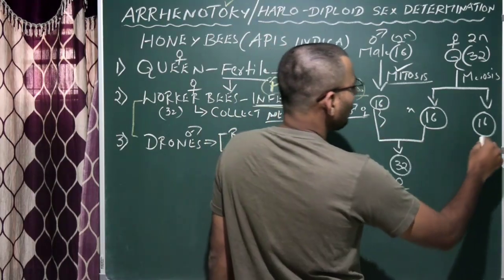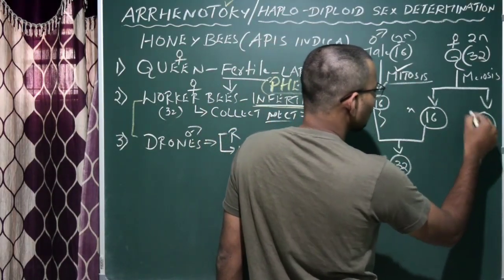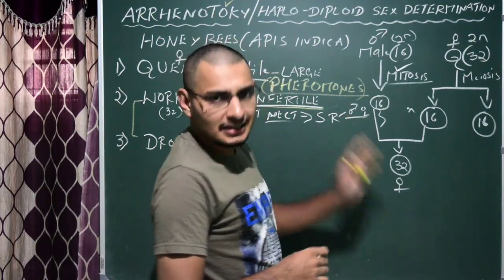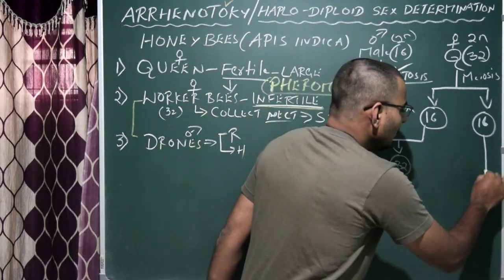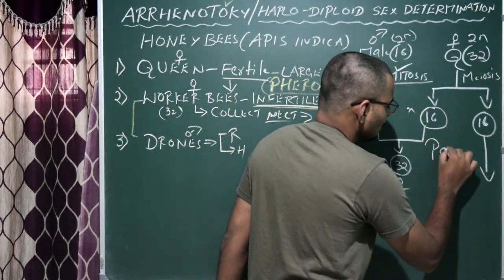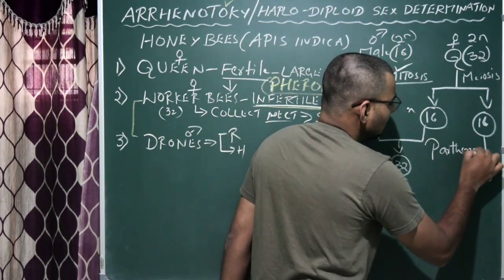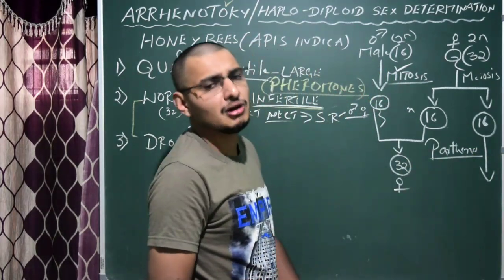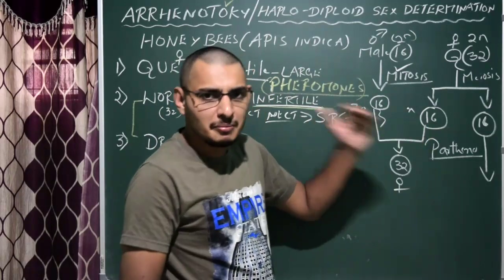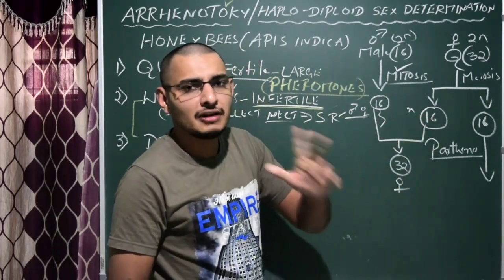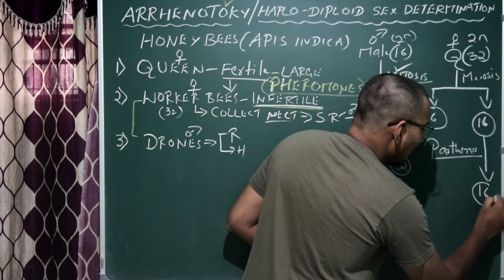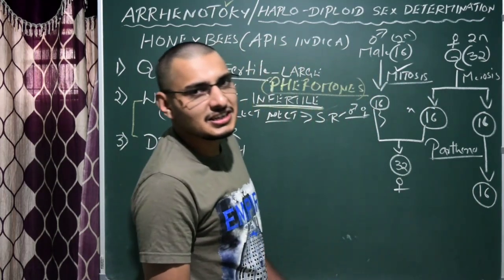Whereas let us assume that one ovum doesn't get fertilized. Instead of that, it undergoes a type of asexual reproduction that is called parthenogenesis. You know what is parthenogenesis? It is the process of production of offspring by a female, or by the ova, the female gamete, without the involvement of fertilization. That's the thing. So it will develop into the young one which contains 16 chromosomes.